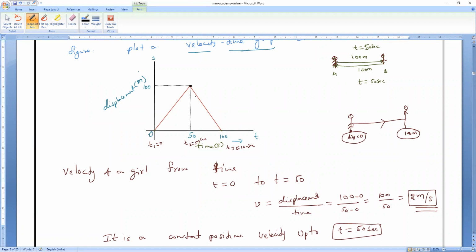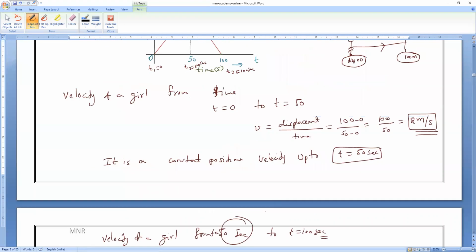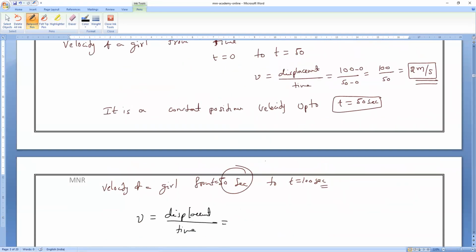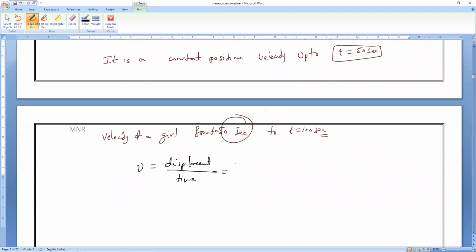Final minus initial. So what is her final position? She came back to 0. And what is her initial position? 100, divided by final time 100 minus initial time 50.